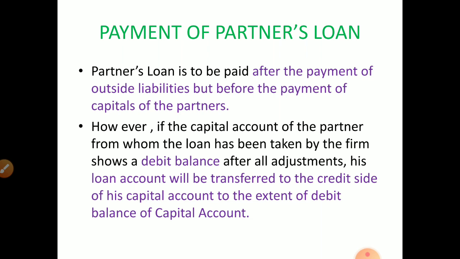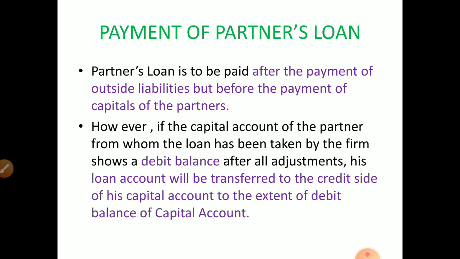Already I told you, in dissolution of a firm we have to prepare mainly four accounts. How many accounts do we have to prepare? Four accounts. First one is realization account. Second one is partners loan account. Third one is partners capital account. Fourth one is bank account.